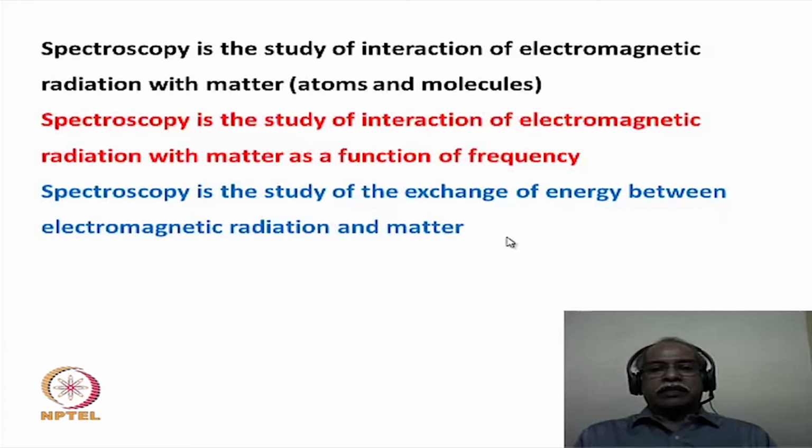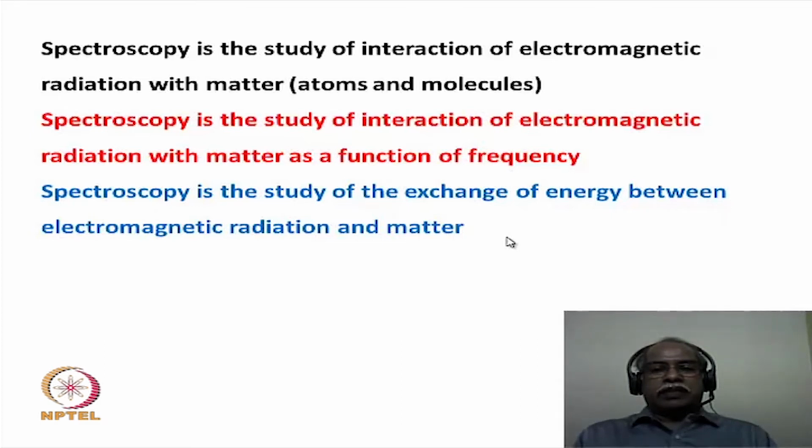Spectroscopy is a study of interaction of electromagnetic radiation with matter as a function of frequency, because whenever we record a spectrum, we are essentially scanning various frequencies and recording the response of the material that we study for the various frequencies of the electromagnetic radiation.